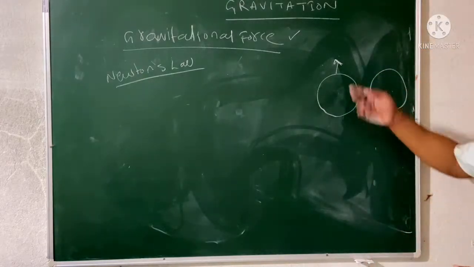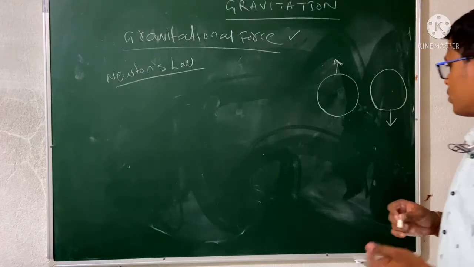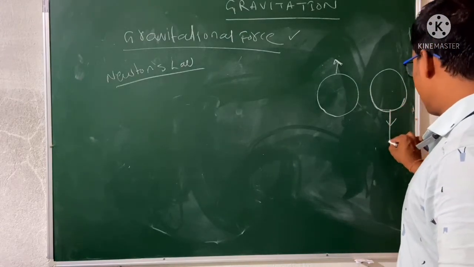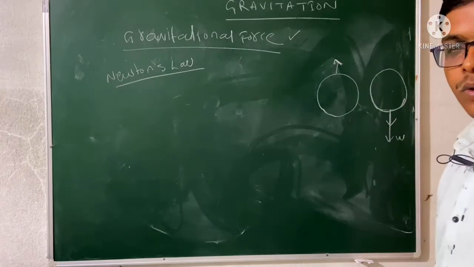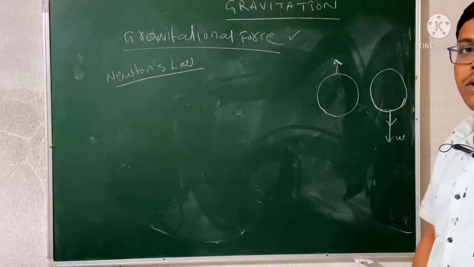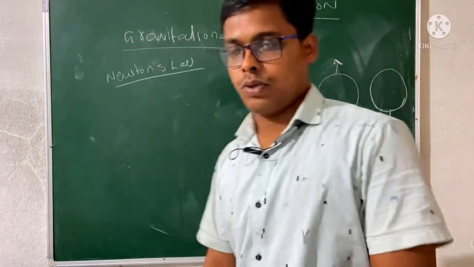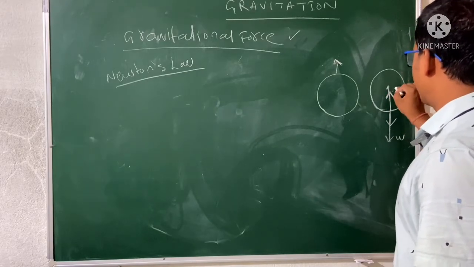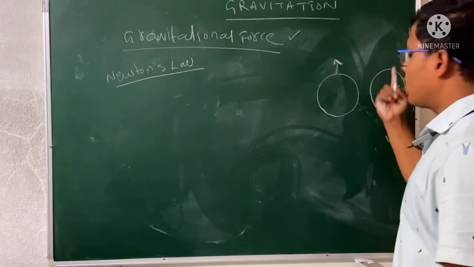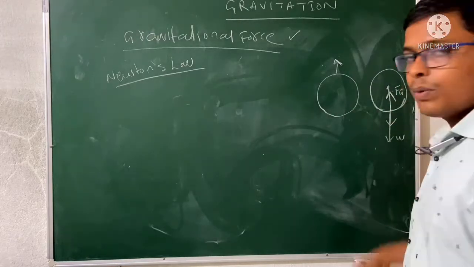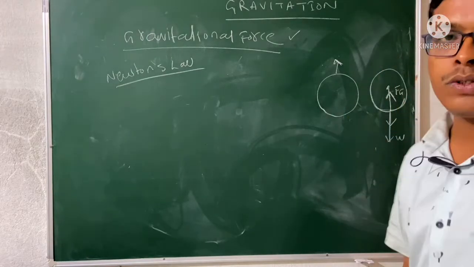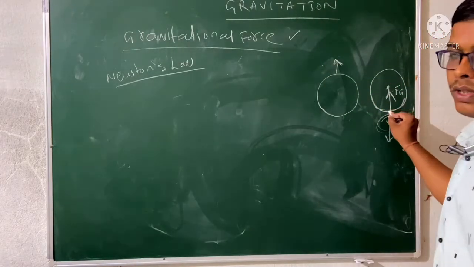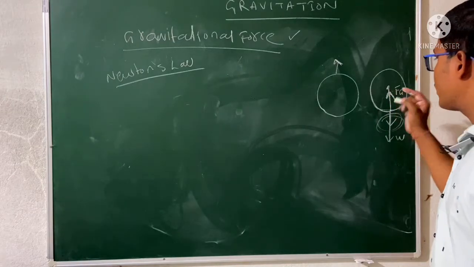So in this case the weight is downward. The weight is downward, and the gravitational force is an attractive force, and it acts always towards the center. Gravitational force always acts towards the center, but the weight acts downward, so the weight and gravitational force balance, and the object will be in the rest position.